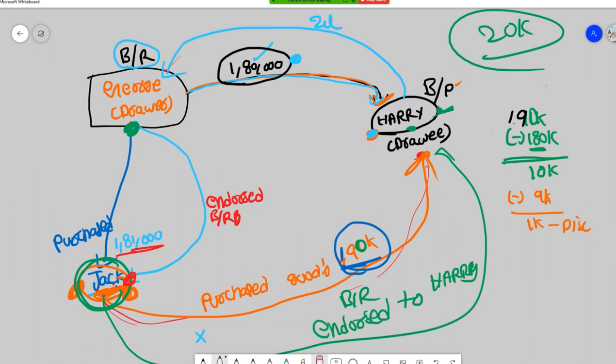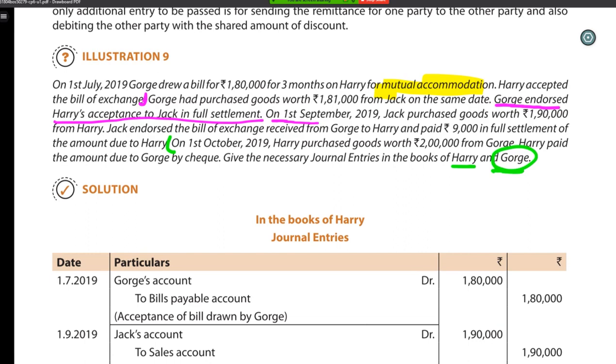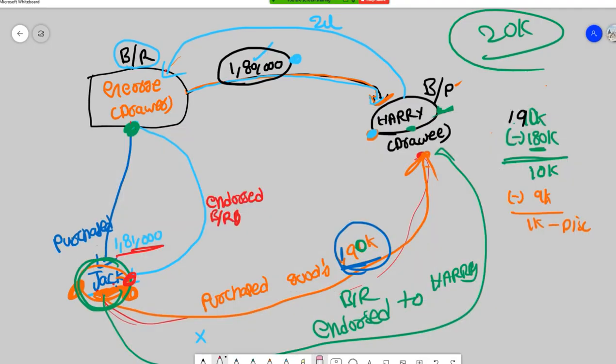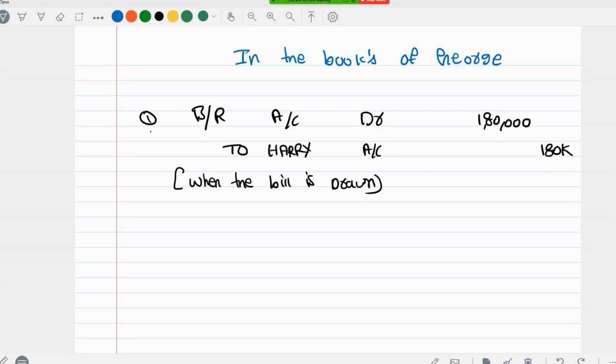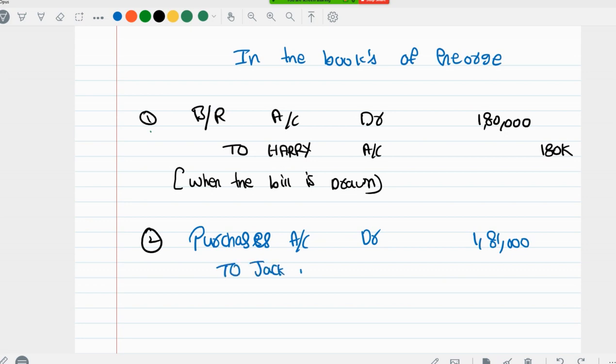So let's write a general entry for that. Second one. Purchases account debit 1,81,000 to Jack, who is our creditor because George purchased goods on credit basis from Jack.